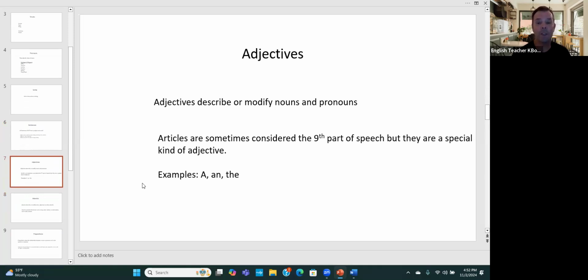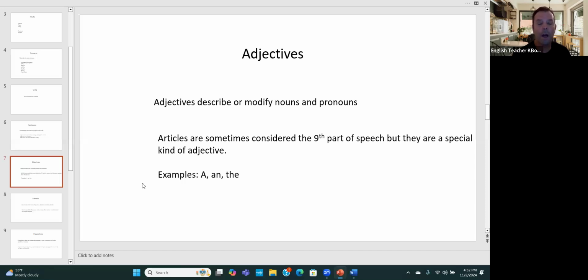Articles are sometimes considered the ninth part of speech, but they are a special kind of adjective. Some examples are the word a, the letter A, which is a word, and the.